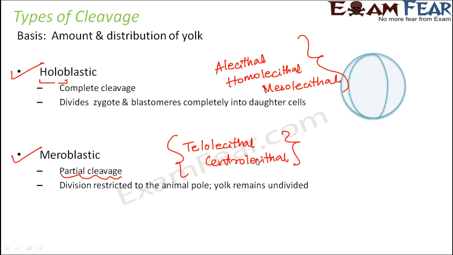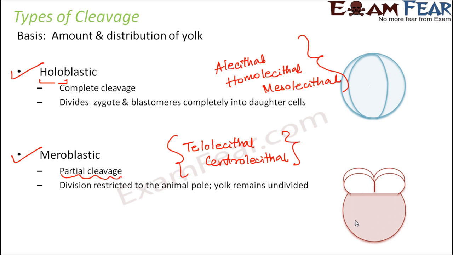Similarly, if you talk about the centrolecithal, here the yolk is concentrated at the center. So that's why here also the division is restricted to the animal pole, that is towards the upper side. So basically the eggs with more amount of yolk undergo meroblastic cleavage, that is partial cleavage. That means the cleavage doesn't divide the entire structure into two complete halves. It just divides it into two halves from the upper side, and the lower side still remains attached. Somewhat like this, if you see here, the cleavage is happening towards the animal pole, but towards the vegetal pole, no cleavage is taking place. So this is called partial cleavage or meroblastic cleavage.